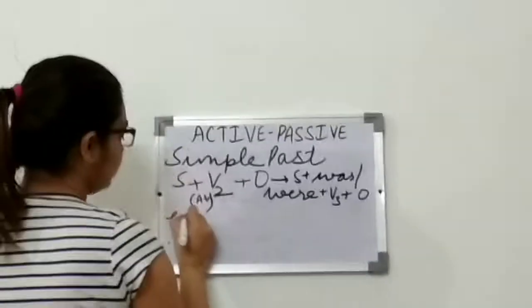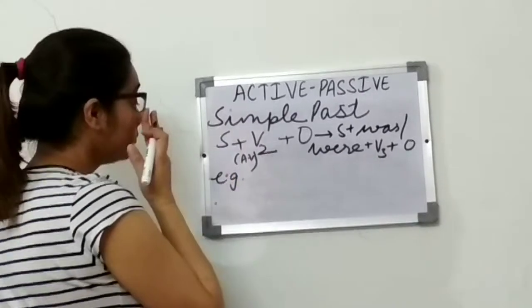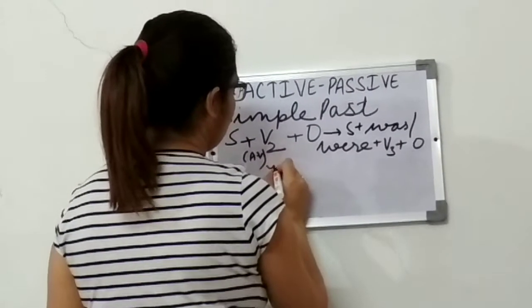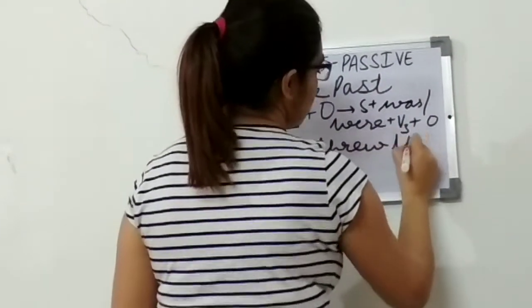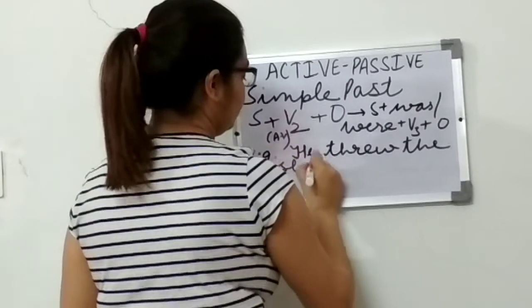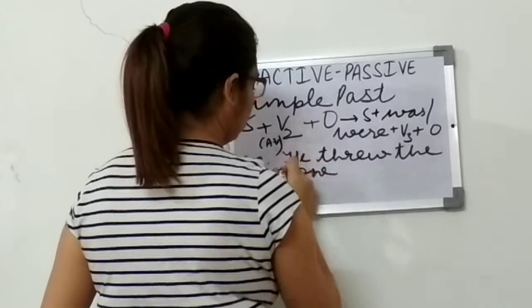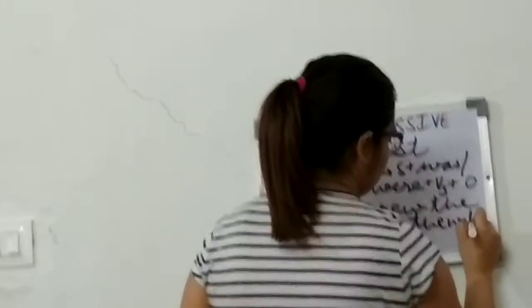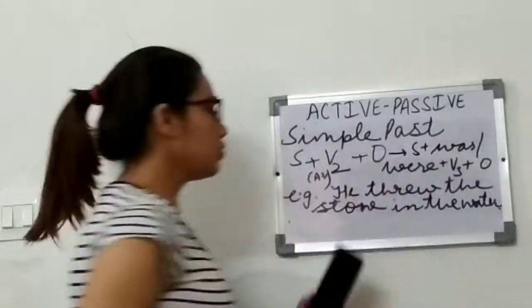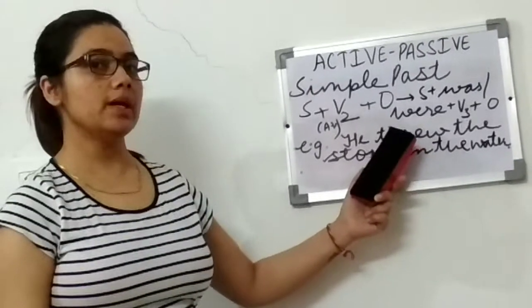For example, he threw the stone in the water, right? So here he threw the stone in the water. He is your subject. Threw is your second form of verb.